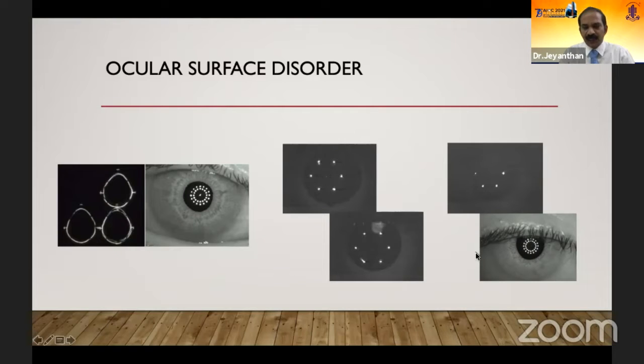The last one is because of dry eye, the patient has photophobia and is trying to squeeze the eyes. As you can see, the lid is covering half of the mires, so the image is being partially taken. So these values are not going to be clear.